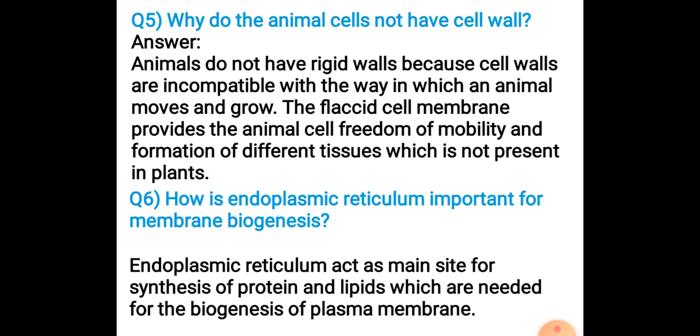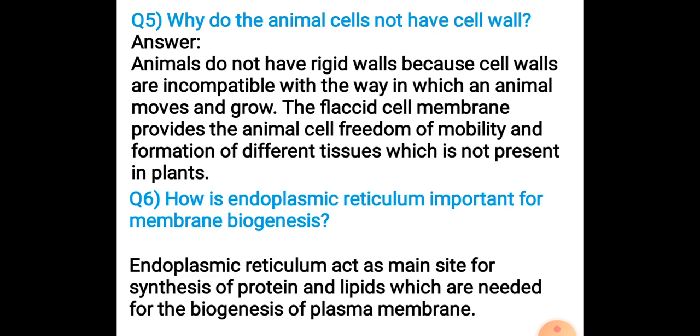So animal cells have a cell membrane, no cell wall is present, because the cell membrane is a flexible, stretchable membrane, which provides animals freedom so that they can move freely in their environment in search of food, in search of their friends, everyone.